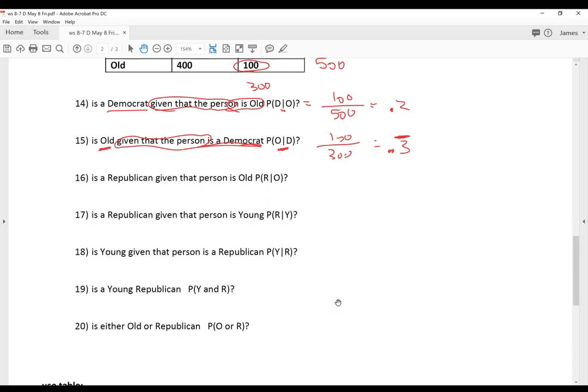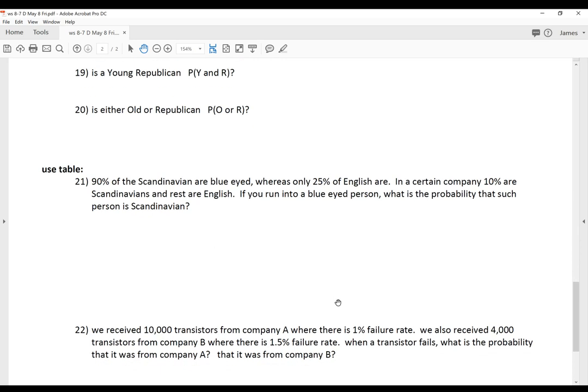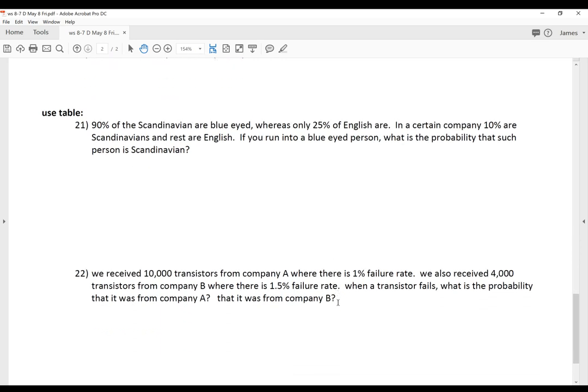Okay, and then this one. So number 21 is quite complicated. You need to make your own table, just like you made one with the Democrats and young and old. So how do I make the table? We're basically gonna do just 2 by 2.